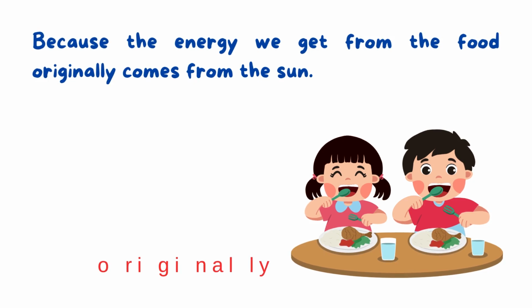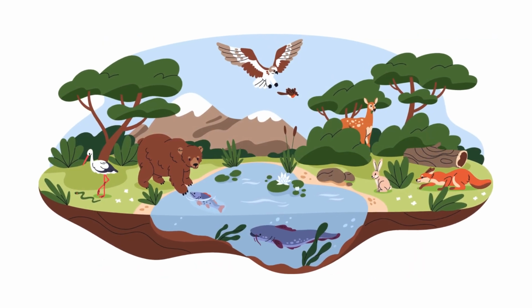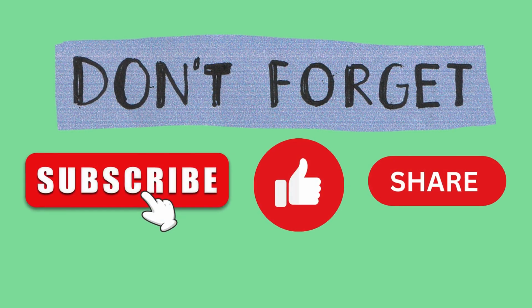So if we talk about our food, we get energy by eating food, whether it's plants such as vegetables and fruits, or animals like chicken or meat, okay? So we get energy in our food that originally comes from the sun. With this information, we finished our lesson today.